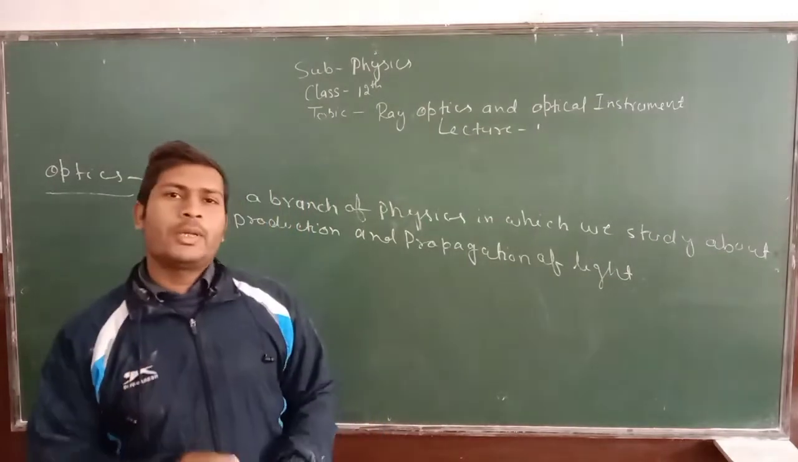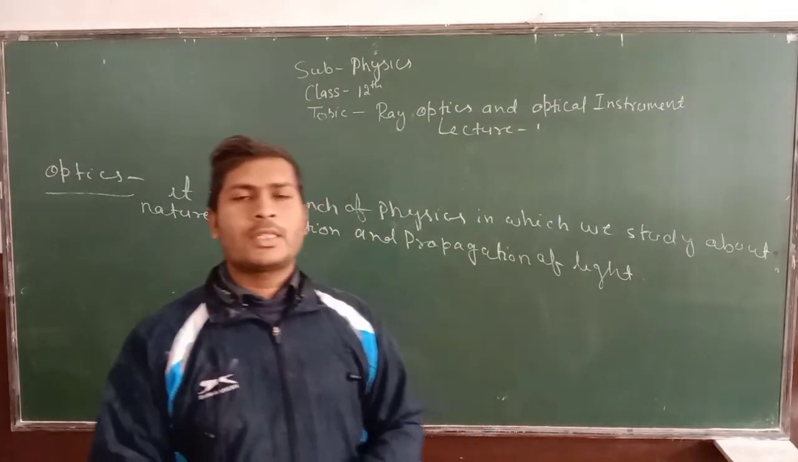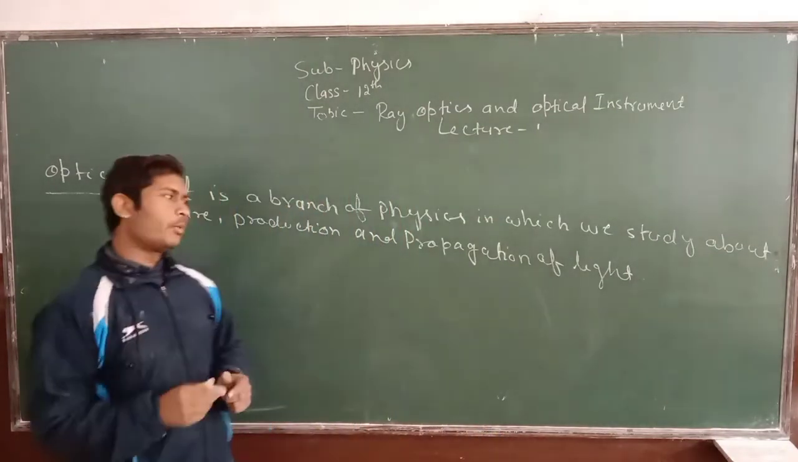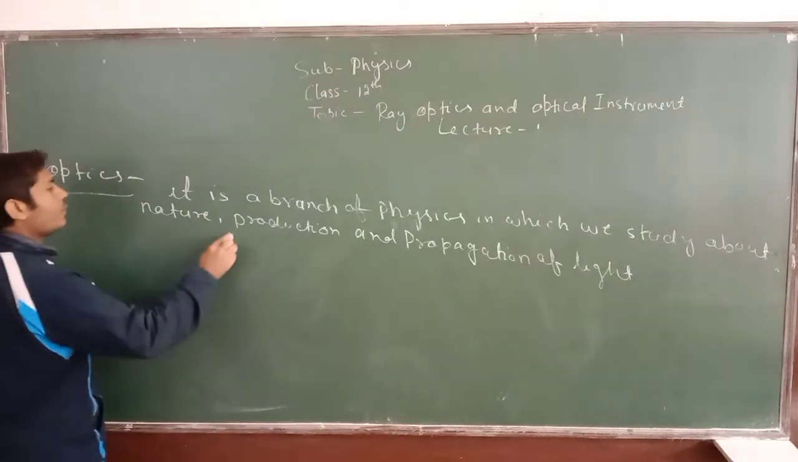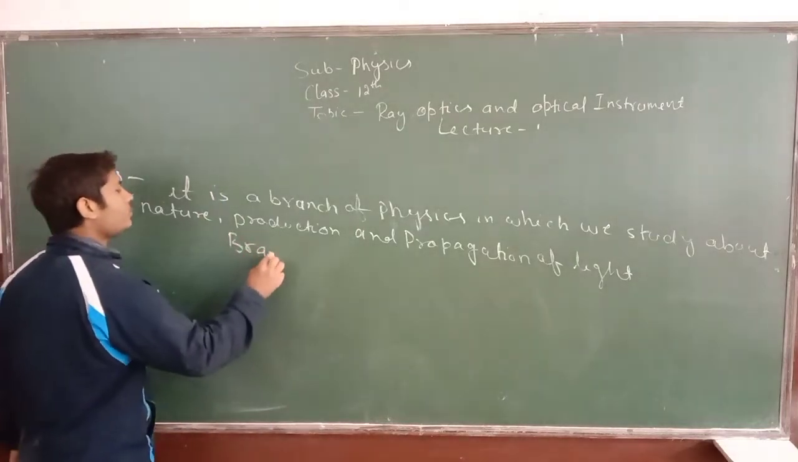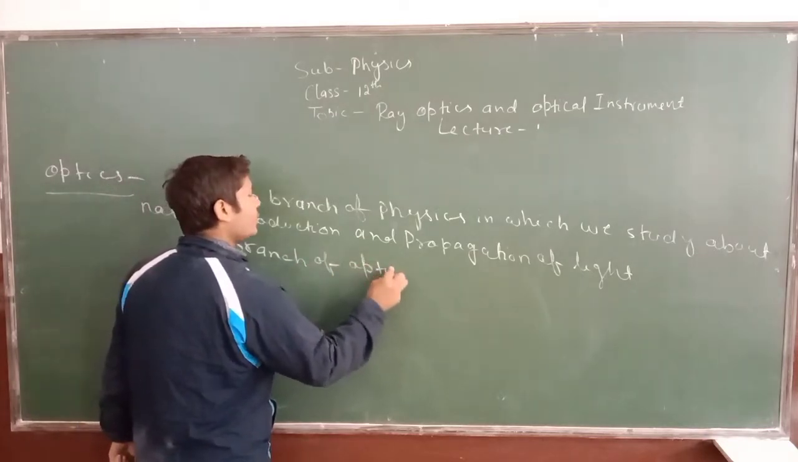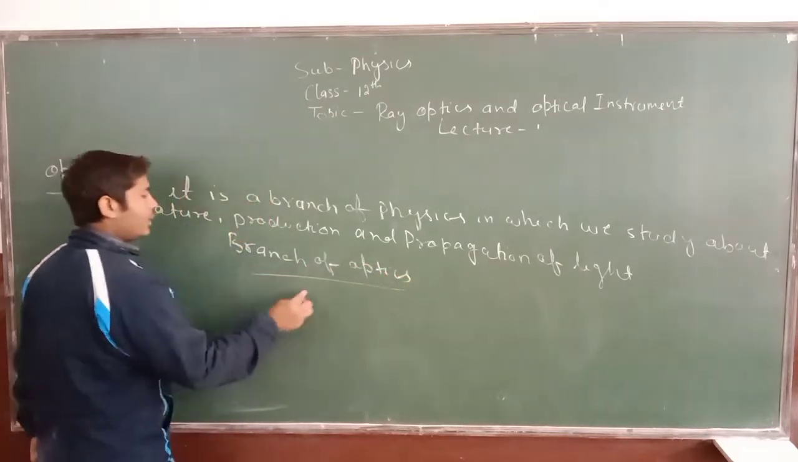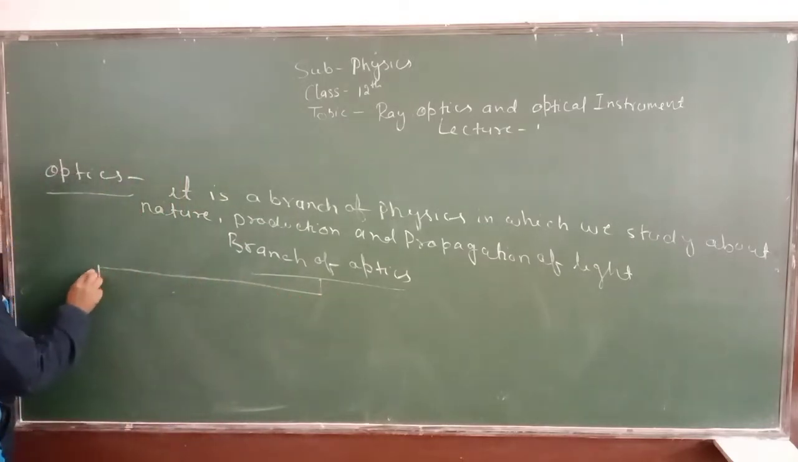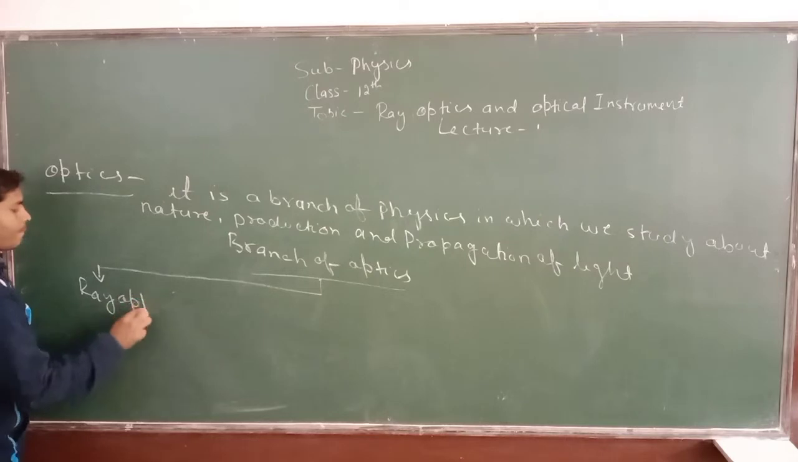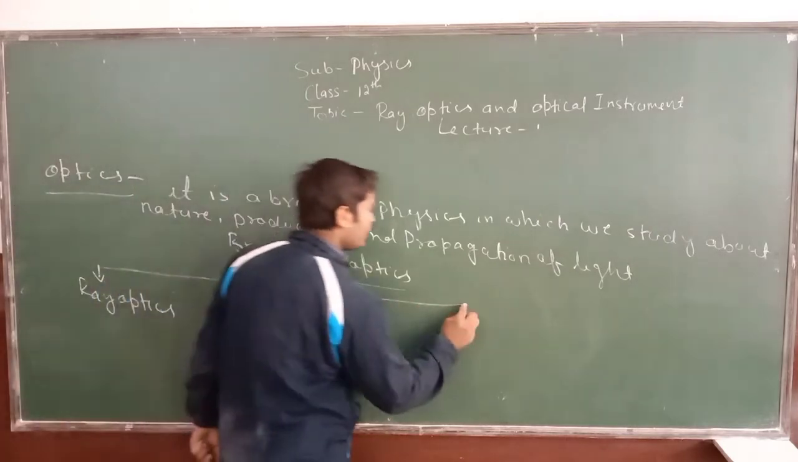There are two branches of optics. One is ray optics and another one is wave optics. So I'm writing here, branches of optics. There are two branches. One is ray optics, and the second one is wave optics.